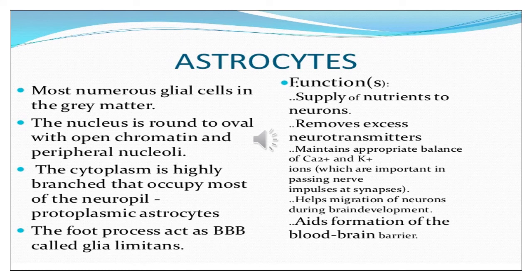Coming over to the first type of neuroglial or supporting cell, the astrocytes are actually the most numerous glial cells in the gray matter. The nucleus of these cells is round to oval, and the cytoplasm is highly branched. Their foot processes act as the blood-brain barrier, called the glia limitans. Their function is to supply nutrition to the neurons and remove excess neurotransmitter. They also help in the formation of the blood-brain barrier.